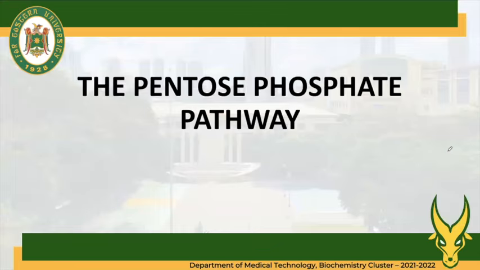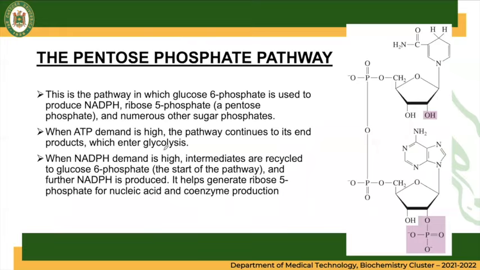The last pathway or process is the pentose phosphate pathway, or what we call by another term, the hexose monophosphate shunt. The pentose phosphate pathway is a process in which glucose 6-phosphate is used to produce NADPH, ribose 5-phosphate, and numerous other sugar phosphates.